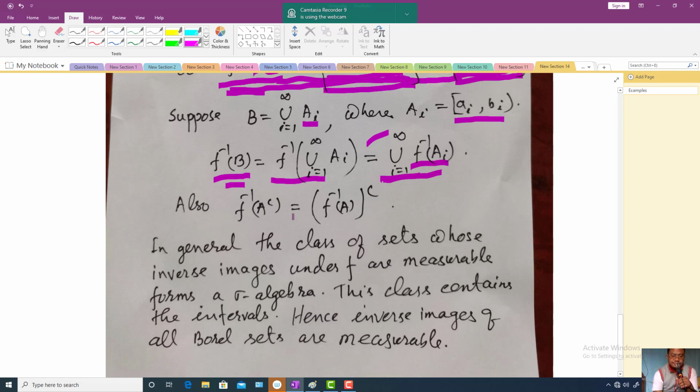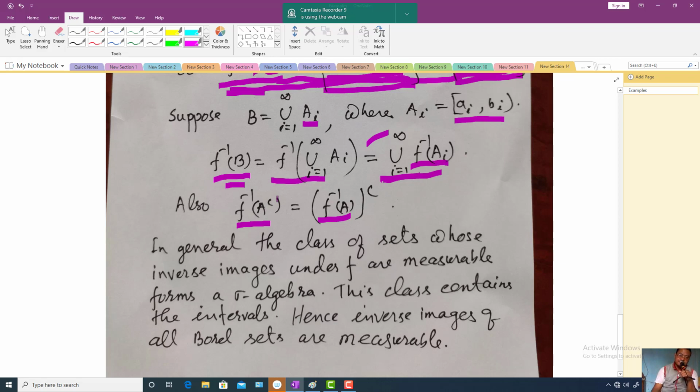So the inverse image of a Borel set of such type is measurable. We know the complement of a measurable set is measurable. So this set is measurable. That means the inverse image of the complement of a Borel set is also measurable. All right, so what does it say?